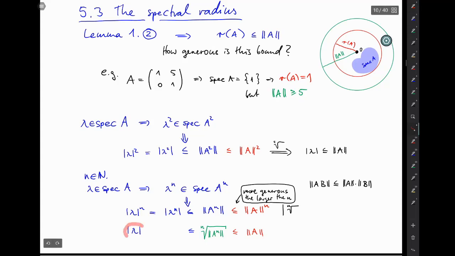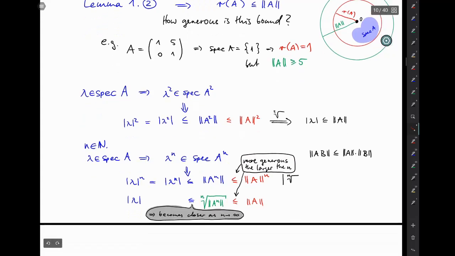But if these two here don't move as you change your n, and this inequality here is getting more and more generous as you make your n larger, then this must mean that this term must get better and better in the sense of closer and closer to modulus lambda as n goes to infinity. And this is the key observation already.